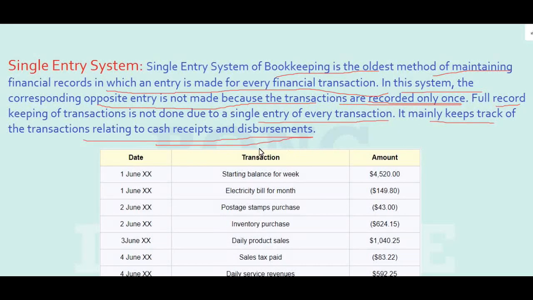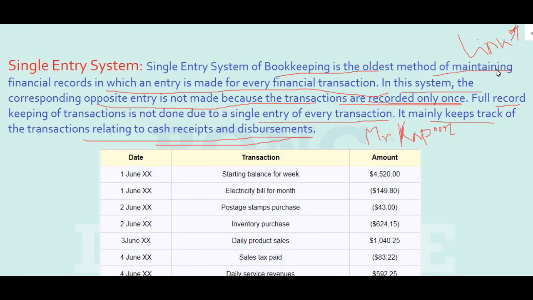So let me give you an example. We will take the example of Mr. Kapoor again. Mr. Kapoor has a store and he wants to keep track of all the financial transactions of his shop. He wants to record that on some specific date, some Mr. X has taken 1000 rupees worth of goods from him on credit. He doesn't need to check whether his account is debited and Mr. X's account is credited or not, because he has nothing to do with it. He just has to know that Mr. X owes 1000 rupees to him.